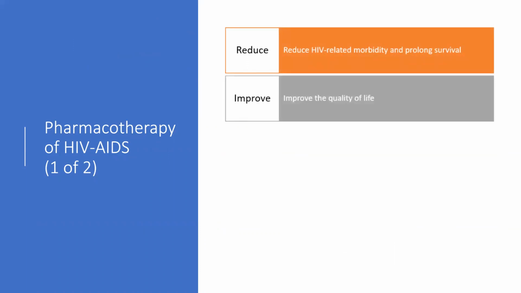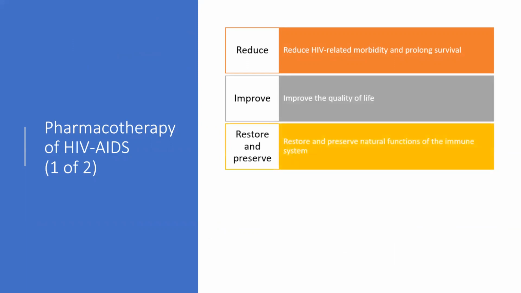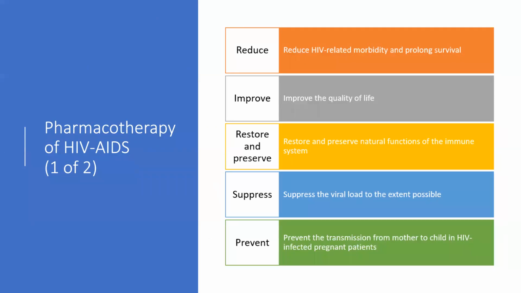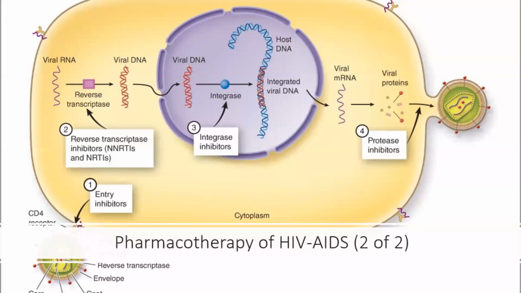So pharmacotherapy of HIV and AIDS reduces the HIV-related morbidity and prolongs the survival. They improve the quality of life. They restore and preserve the natural functions of the immune system. They suppress the viral load to the extent possible, and they prevent the transmission from mother to child in HIV-infected pregnant patients. So this is nothing but the pharmacotherapy of HIV/AIDS.